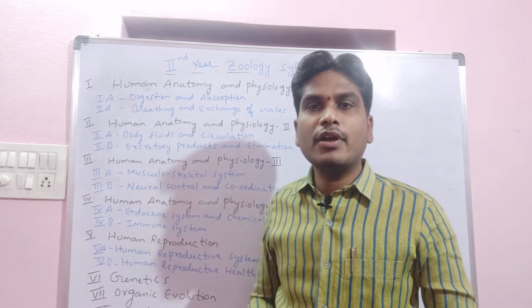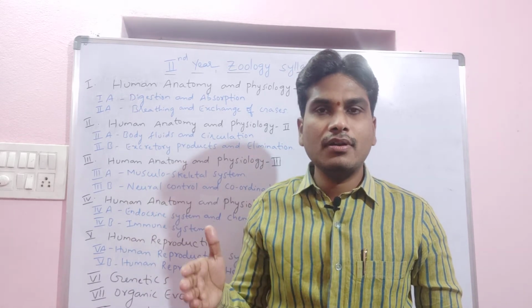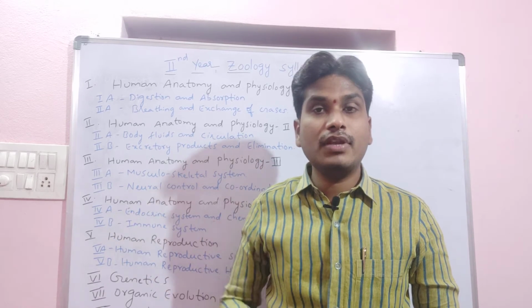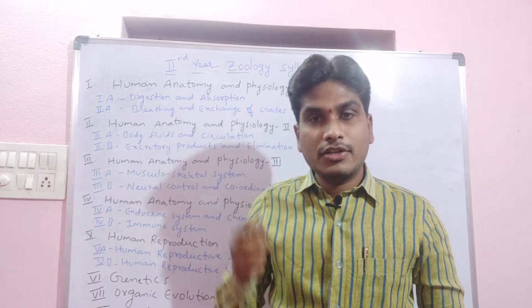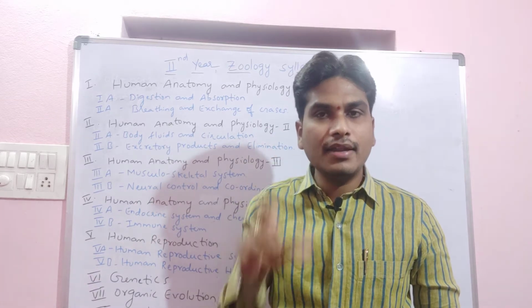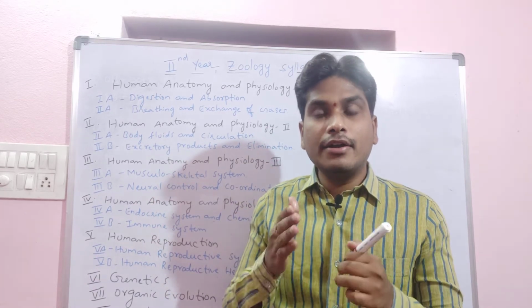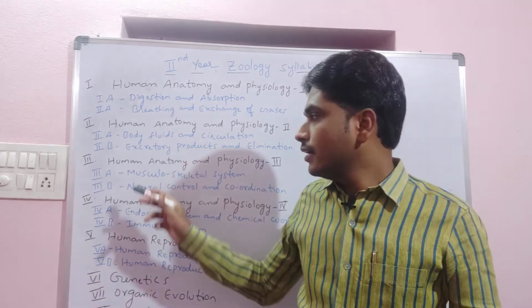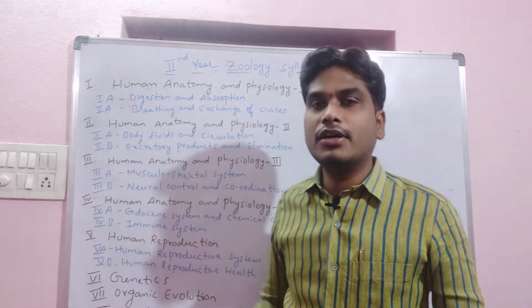Apart from this, we are going to study synaptic transmission and formation of the action potential, chemical transmission of the nerve impulse, and then the structure of the eye and ear, the mechanism of hearing, and all these things, and then disorders related to the nervous system in the second lesson of the third unit, right?